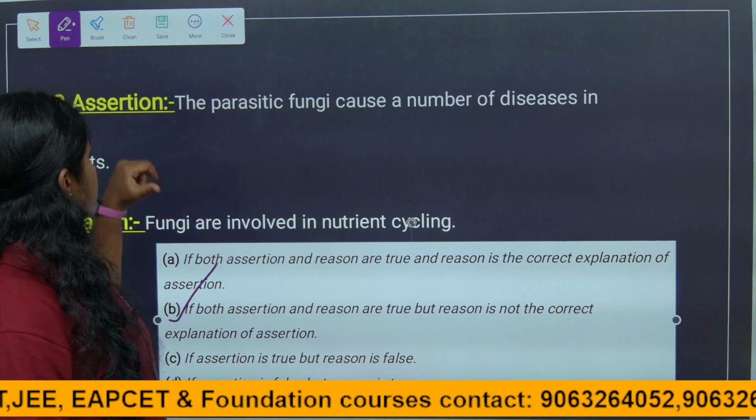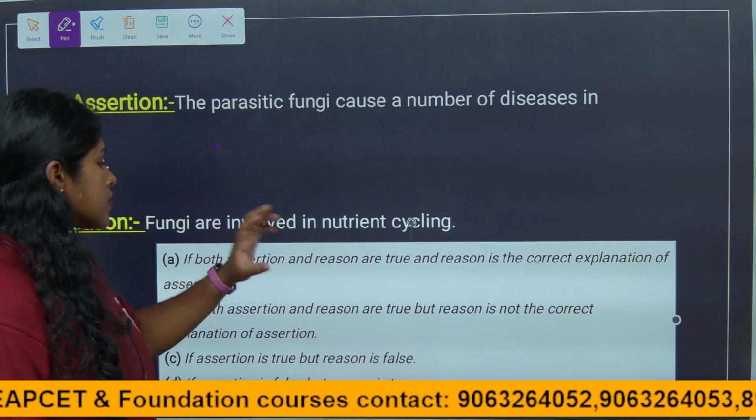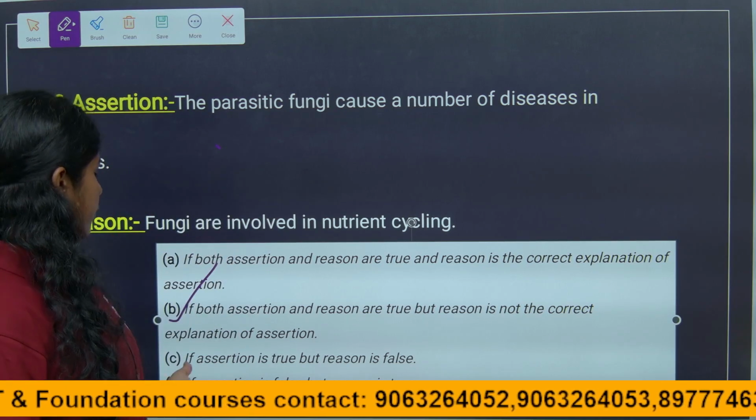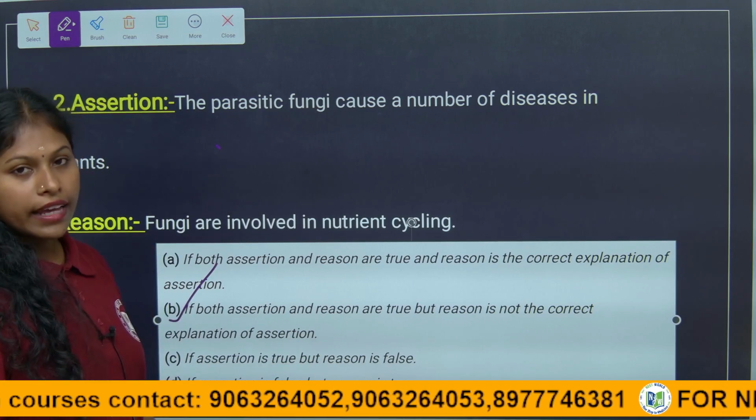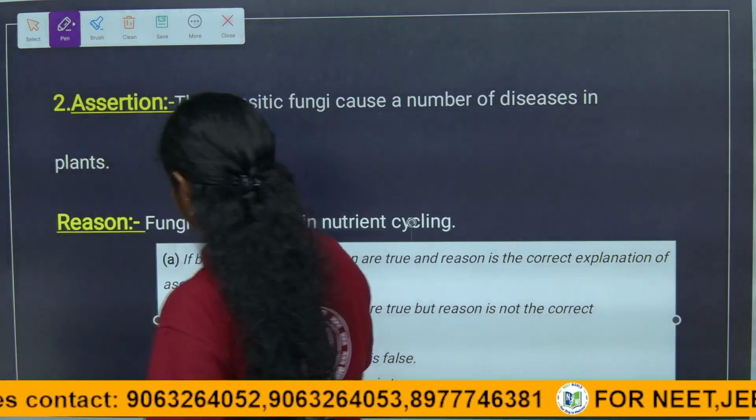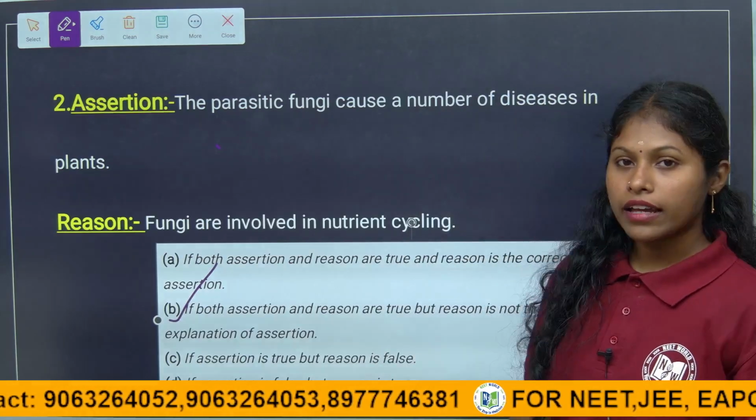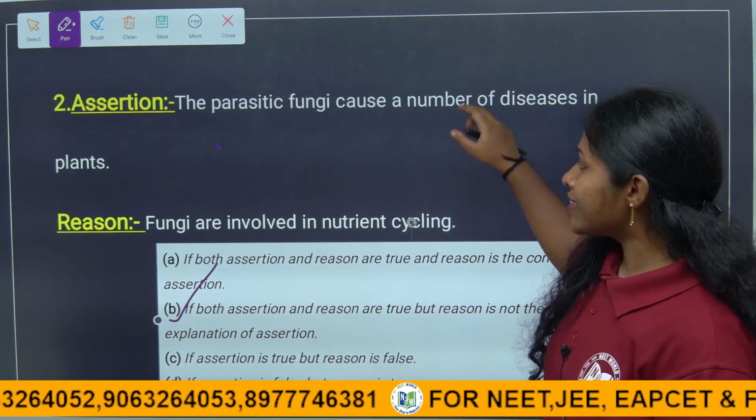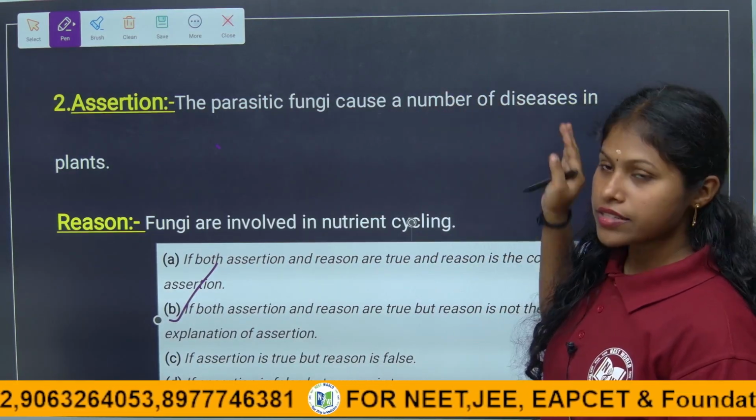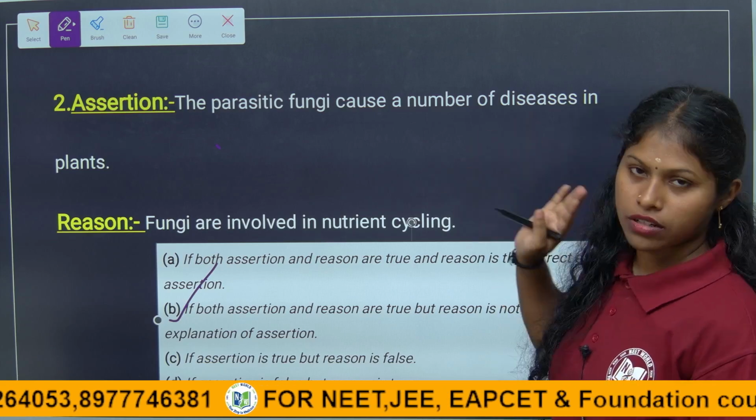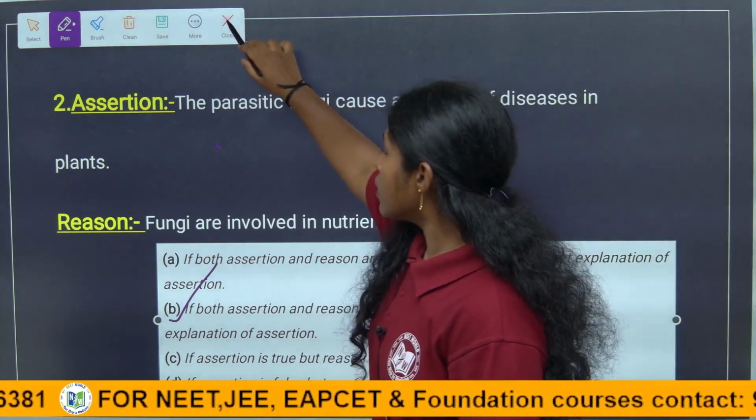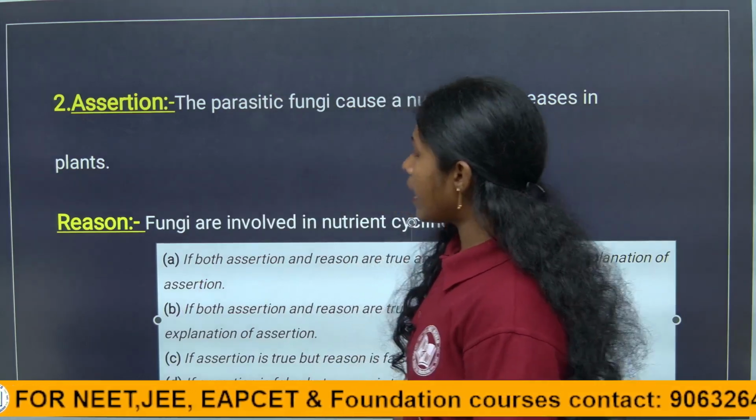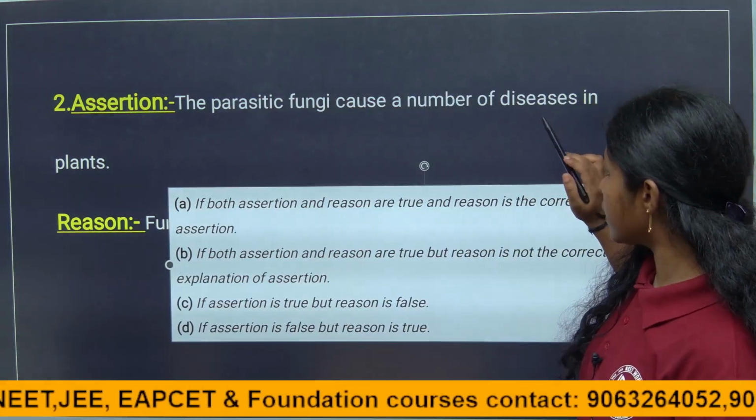If the assertion is wrong but the reason is true, we can give the answer in this option. So we have to choose option D. Here both assertion and reason are correct, but the reason is not the correct explanation of the assertion. So this is the second question, children. Let's move to the next question.